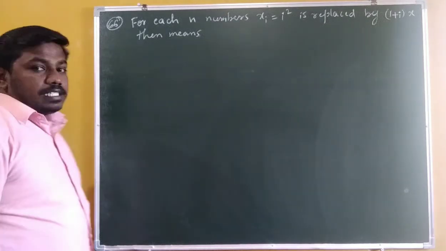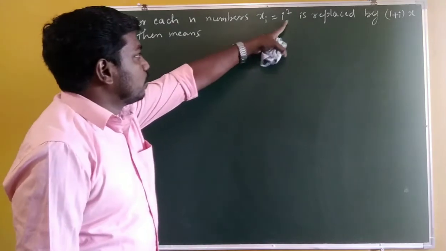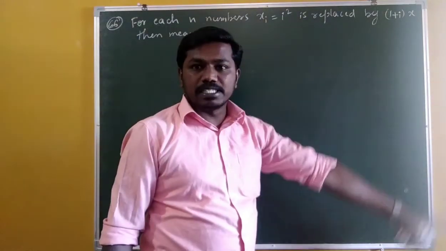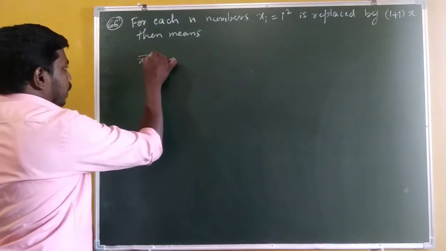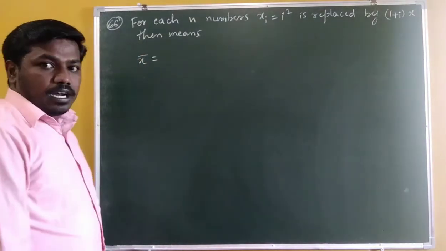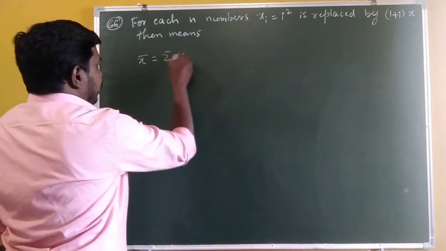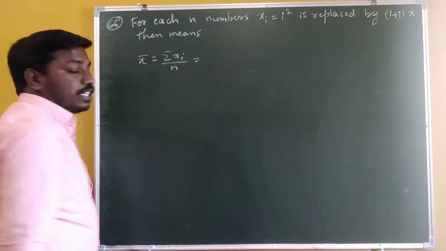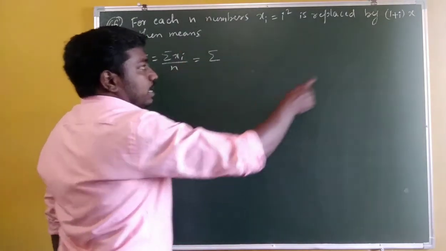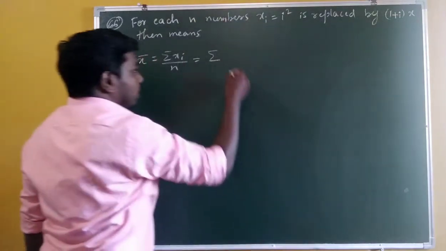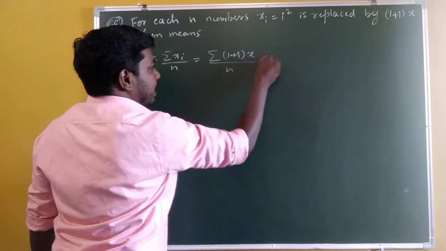So question number 66 is very simple. For n numbers, xi is equal to i squared is replaced by 1 plus i into x. Then mean is equal to... So mean for discrete frequency ungrouped data is defined as summation of xi divided by n, right? Summation of xi divided by n. So what is the xi here? 1 plus i into x. Am I right? So divided by n.